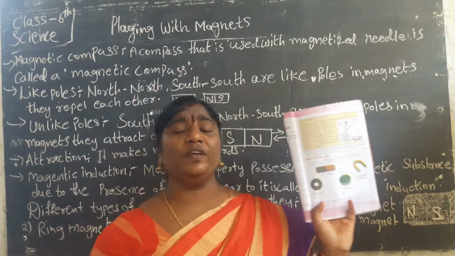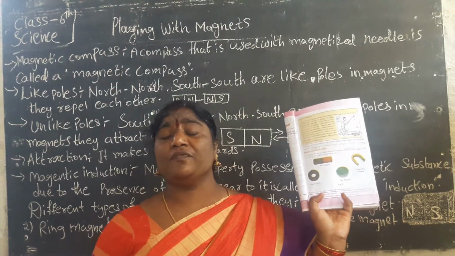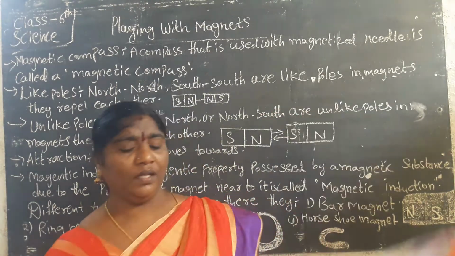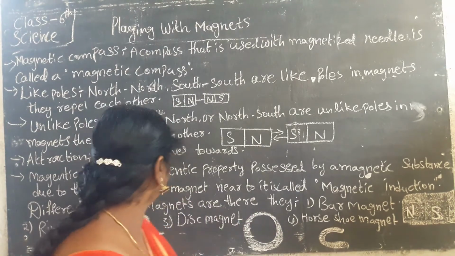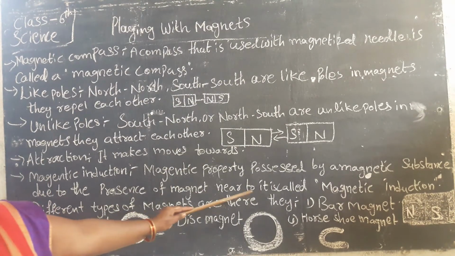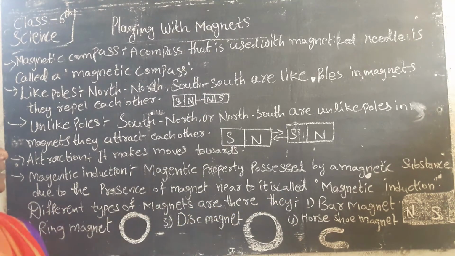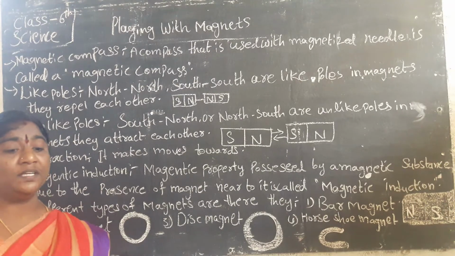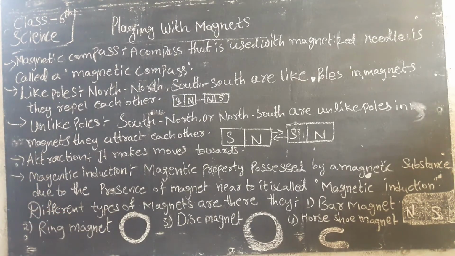Now we know the different types of magnets. That is four types. Listen, look at the board. Different types of magnets are there: bar magnet, ring magnet, disc magnet, horseshoe magnet. There are four types of magnets. Now we have to learn about these magnets.